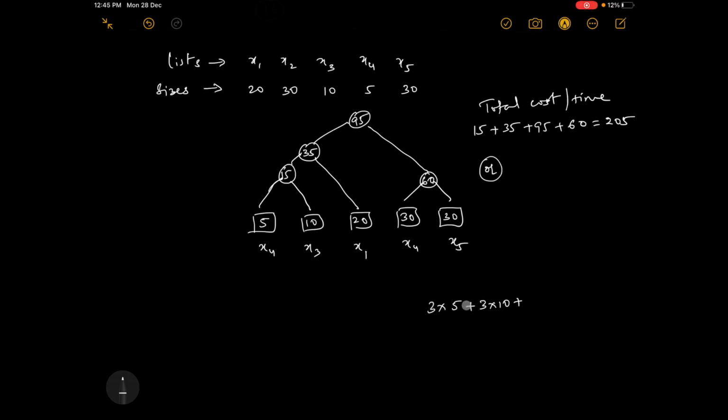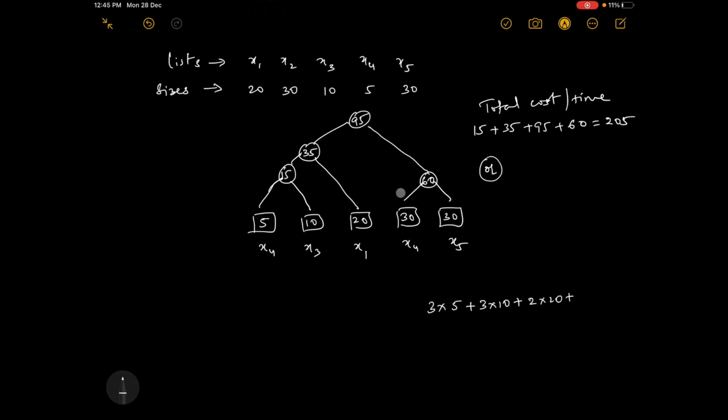So this is distance, this is size. Distance, size. So you have to select all the list sizes. Plus, what is next? What is the distance for 20 to reach there? Only 2. It goes like this and goes like this. So 2 into 20 plus.